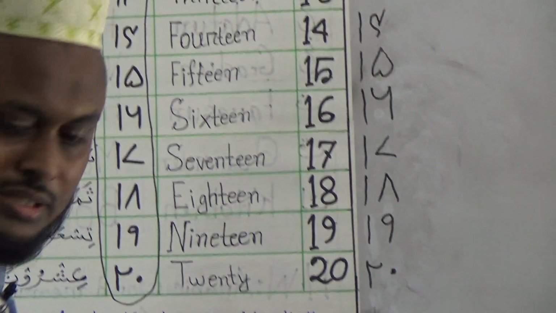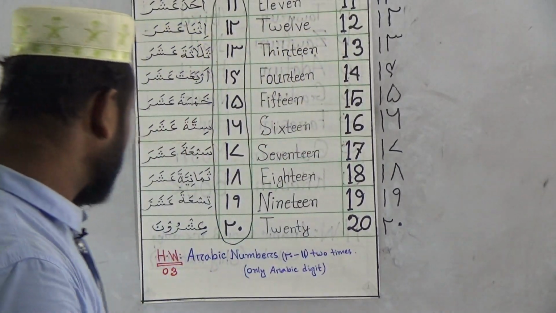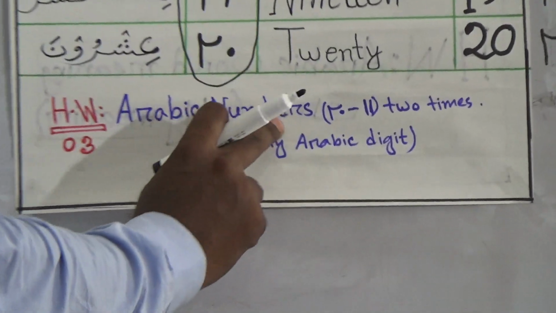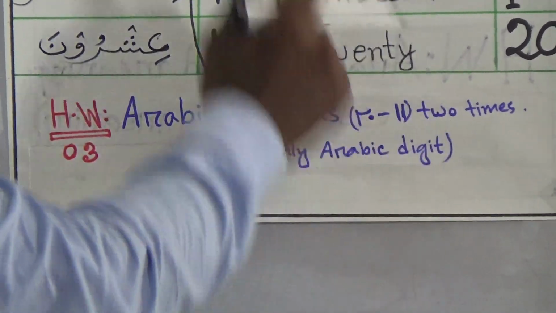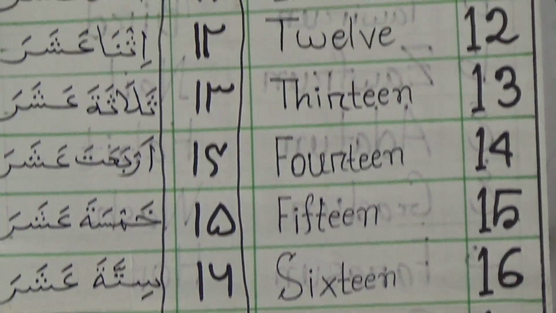Okay, dear students, you must do this. Now I will give your assignment. Today's assignment number is 3. Write Arabic numbers 11 to 20 two times, only digits. Write down only this digit from 11 to 20 two times.